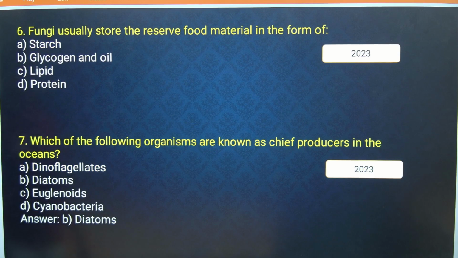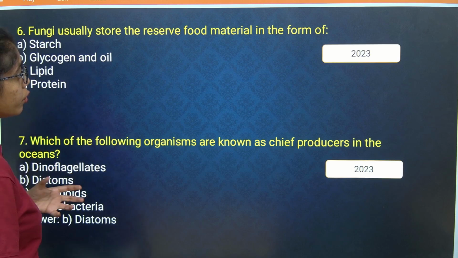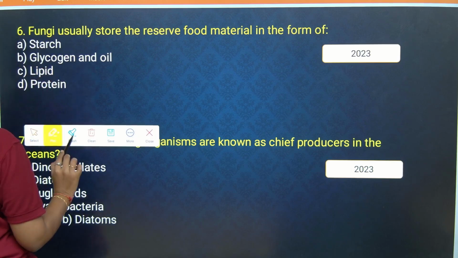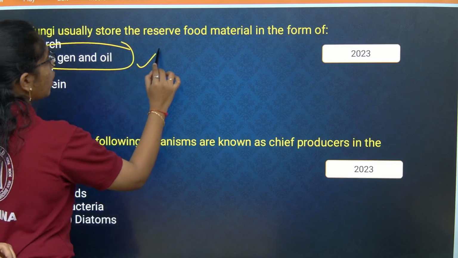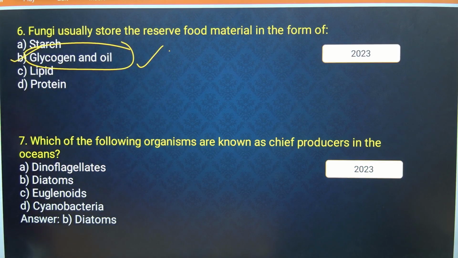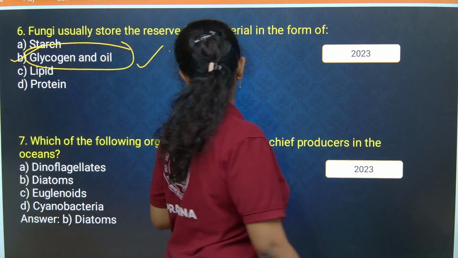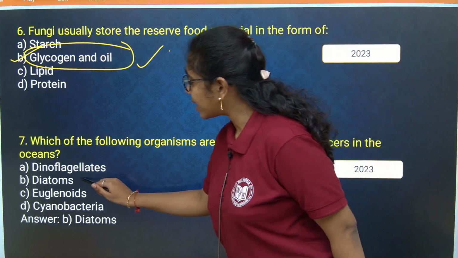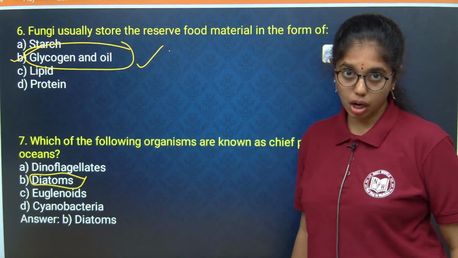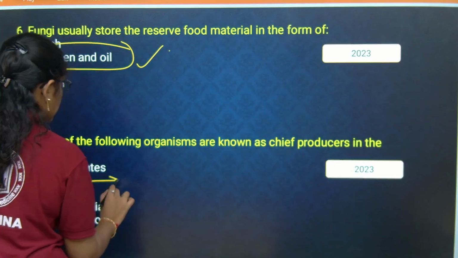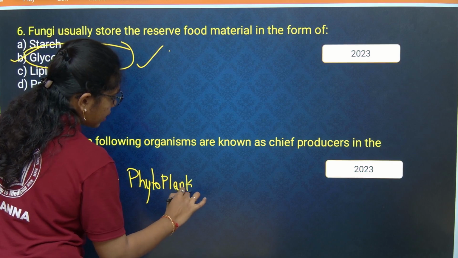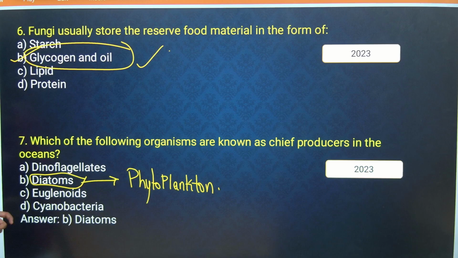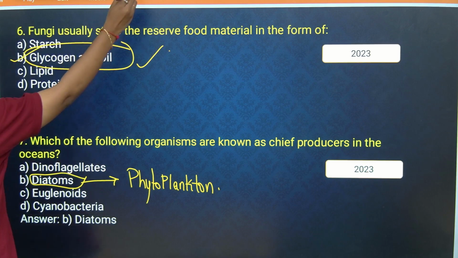Fungi usually store reserve food material. What is the reserve food material of fungi? It is glycogen and oil. Okay. Next, which of the following organisms are known as chief producers in the oceans? Diatoms are said to be the chief producers of the oceans, where they act as phytoplankton. So it is the major source of food for all the organisms in the oceans. Clear? Next.